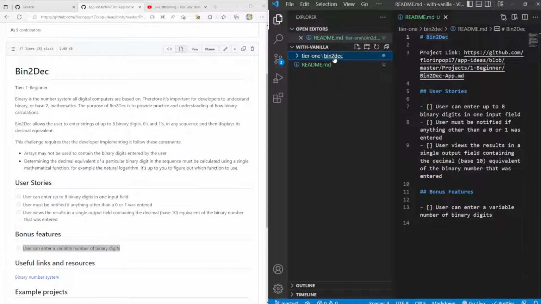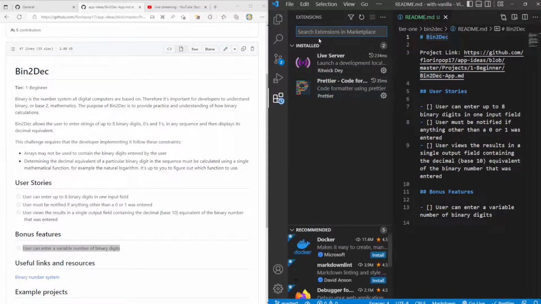So what I want to do to get started is use a really nice plugin for VS Code called Go Live. Actually, it's called Live Server. And the nice thing about Live Server is if you come from the Node world, you might know of a program called Nodemon, or you might be using your own small server like an HTTP server or something like this.